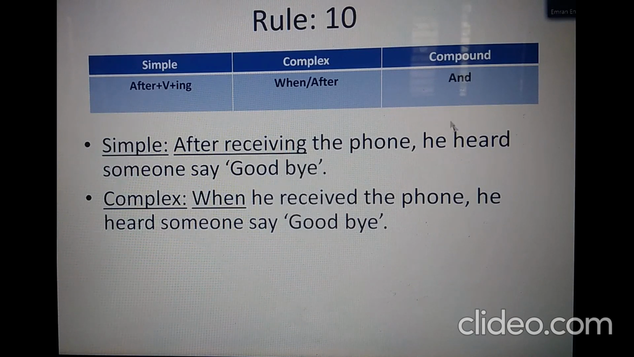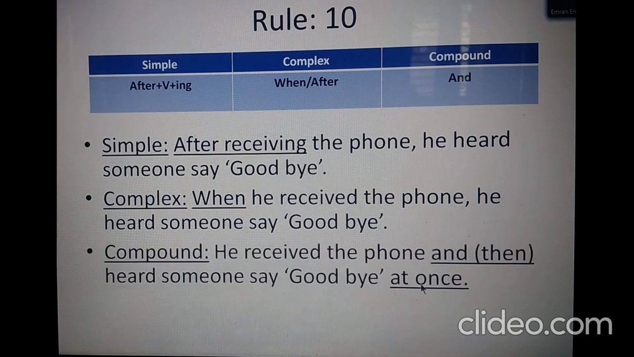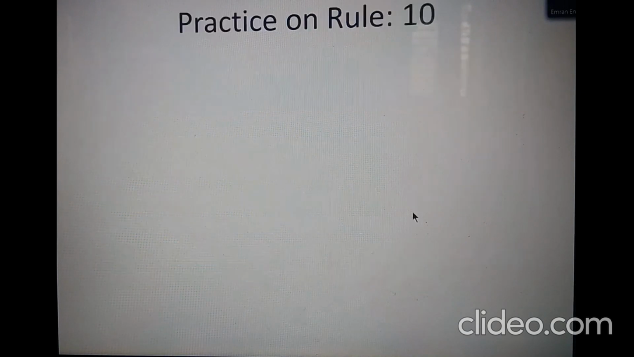As I have already said previously, the subject of the second clause is identical to the subject of the first clause in the compound sentence. We can drop the second subject. So you can drop it. So he received the phone and heard someone say goodbye. You can use and then or at once, but I don't think it is mandatory to use then or at once here. Rather, it gives a meaning of without then or at once better. So don't use these two parts here.